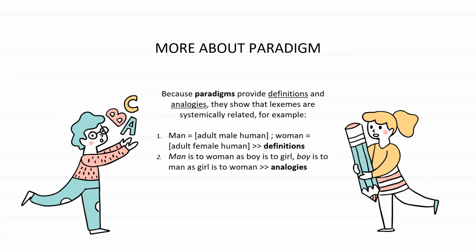And we have the analogies. So man is used to describe an adult male human, and boy is used for a male human child. And woman is used to describe an adult female human, meanwhile girl is used for a female human child.